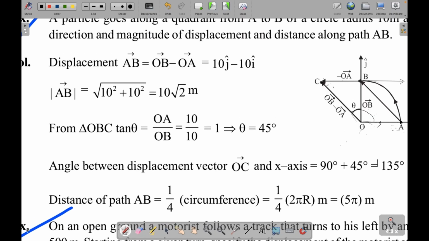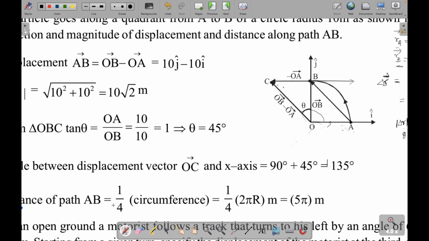Okay, now if you have to find the distance traveled, it will be just this particular distance, right? Which is 1/4 of 2 pi r. Okay. So this is what they have done. So 1/4 of 2 pi r.